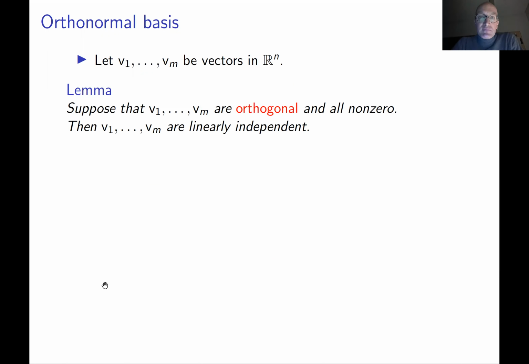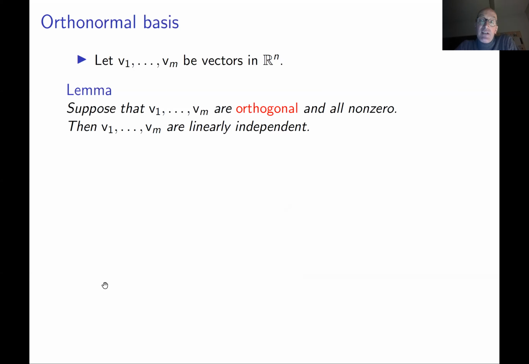So the good thing about orthogonal vectors is that it's very easy to check when they are linearly independent. Basically, they are always linearly independent if you know that they are non-zero. This is not hard to prove. You have to use the definition of being linearly dependent.